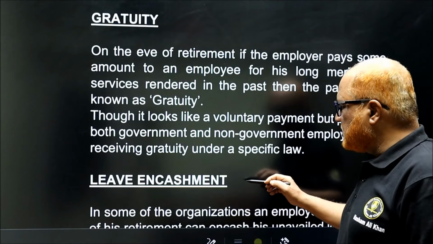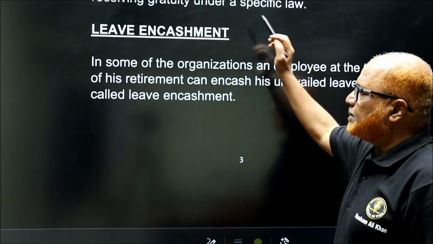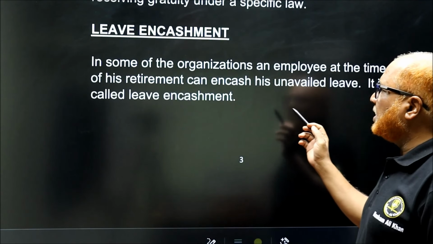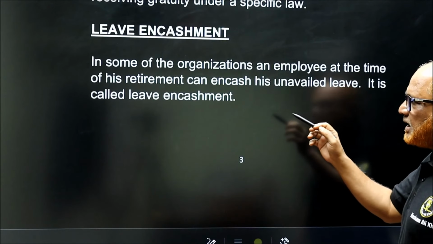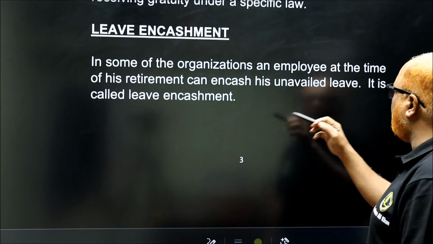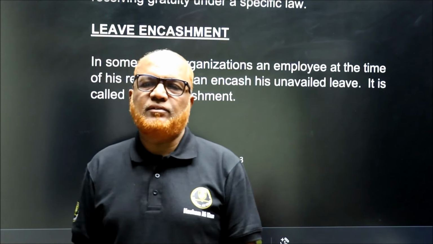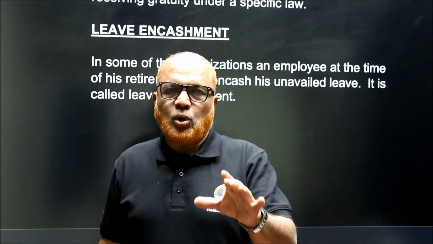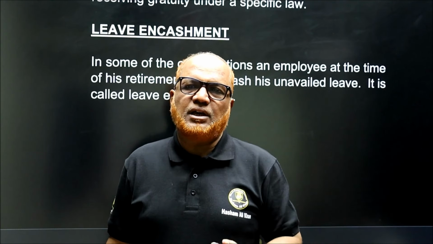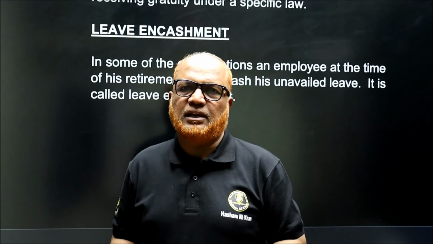Now next one is leave encashment. In some organizations, an employee at the time of his retirement can encash his unavailed leave. It is called leave encashment. Two types of leaves are there. First, those leaves that will lapse if the employee has not availed the leave.